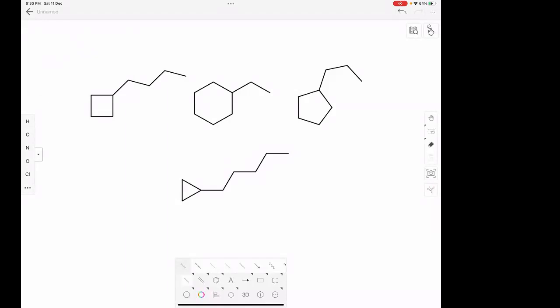Actually, you can draw a 7-membered ring also. Methyl, cycloheptane, this is a 7-membered ring. Any other? Yeah, cyclooctane. An 8-membered ring you can draw. So all these are ring isomers of each other, which are also asked sometimes in exams.